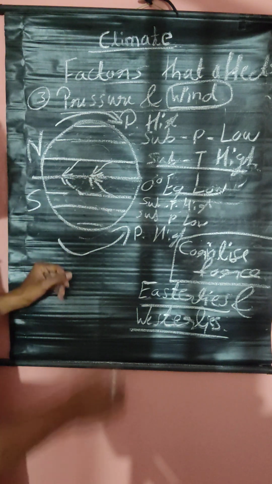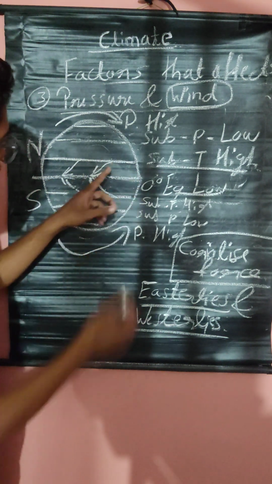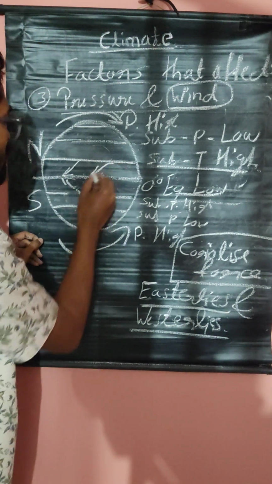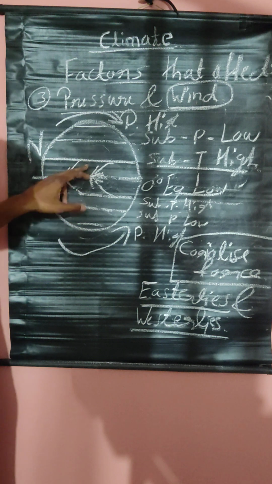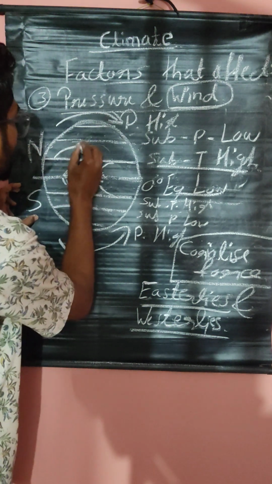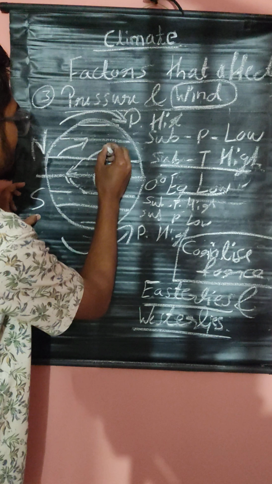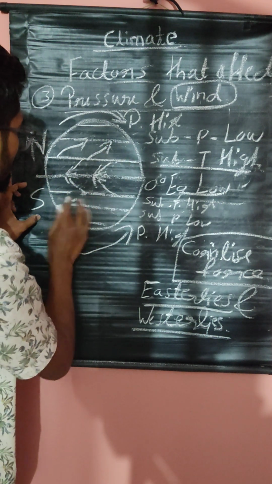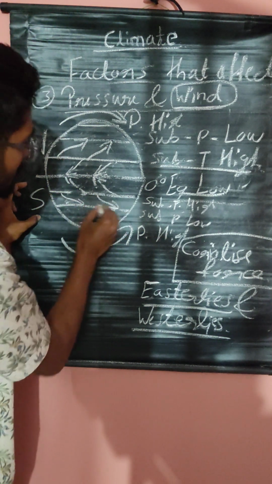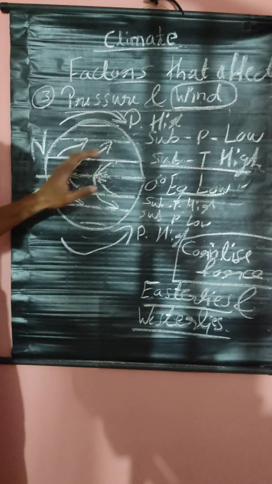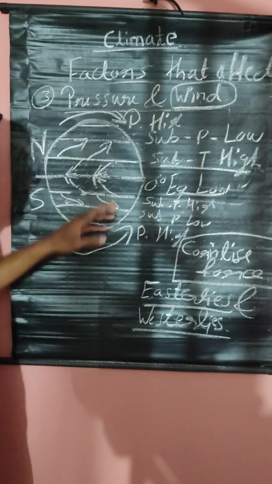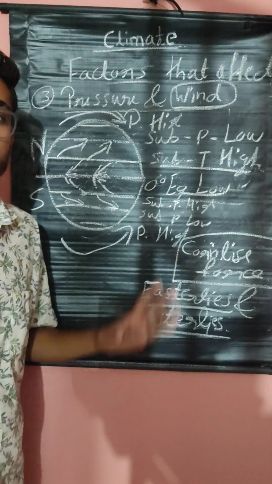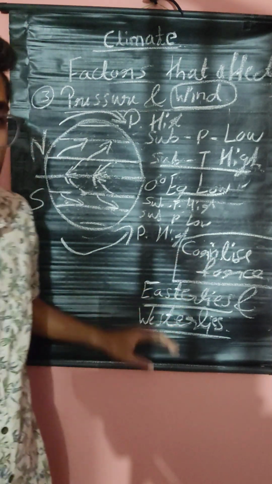And next, because these are coming from the east side, they are called easterlies. And upside, this is called westerlies. The winds flowing from west to east are called westerlies, and the winds flowing from east to west are called easterlies. This is the concept of Coriolis force and easterlies and westerlies.